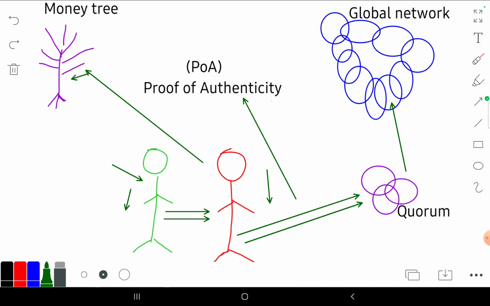And this is the ultimate case of buyer beware. So Mr. Red says, okay, I've looked at this file, it checks out, it's in the money tree, and passes it on to the quorum. The quorum looks at it and re-verifies based on those files, which is instantaneous, like the blink of an eye, because these are very small files. Once they are satisfied, they push it to the network. They're going to push two files to the network.